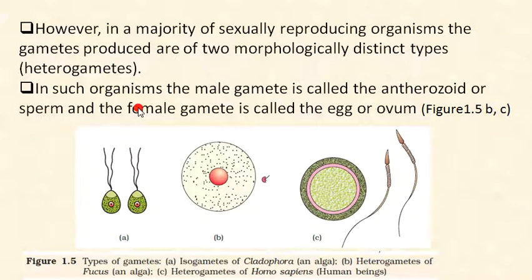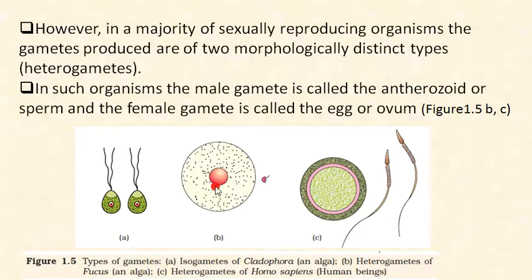In such organisms, the male gamete is called antherozoid, or sperm, and the female gamete is called egg or ovum. Keep this underlined. So male is antherozoid or sperm and female is egg or ovum. Here you can see the heterogametes of Fucus, an alga.